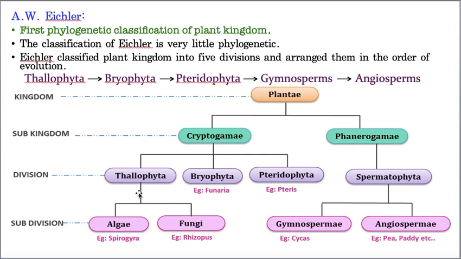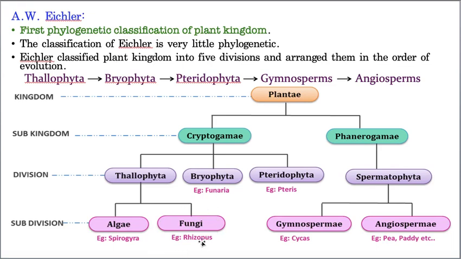Under Thallophyta, he included the subdivisions algae and also fungi. Before I tell, many of you must have understood. Fungi is a saprophyte. Am I correct or not? Fungi is a decomposer. Fungi can never produce its own food material. It always depends upon dead and decaying organic matter.